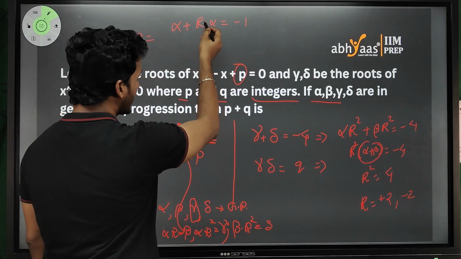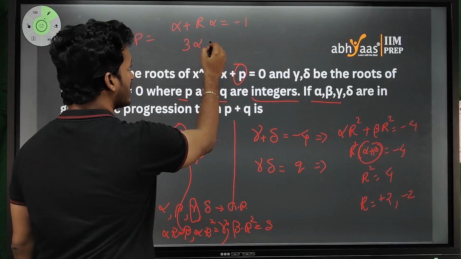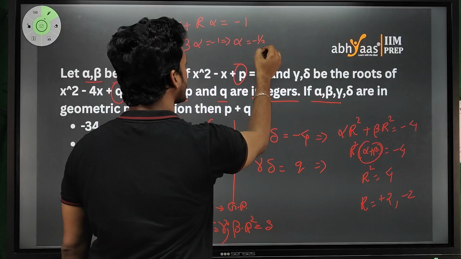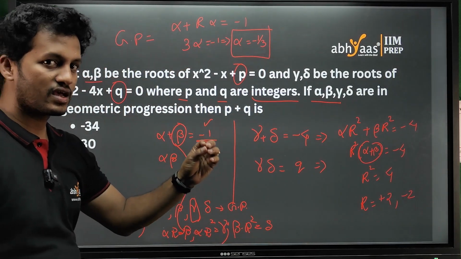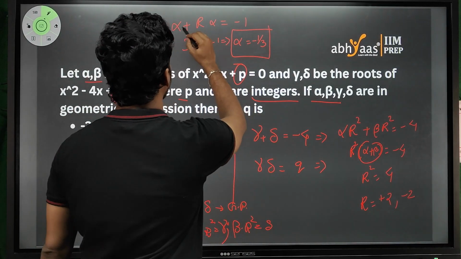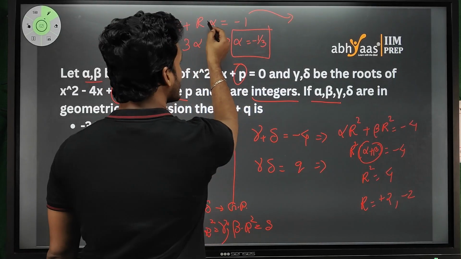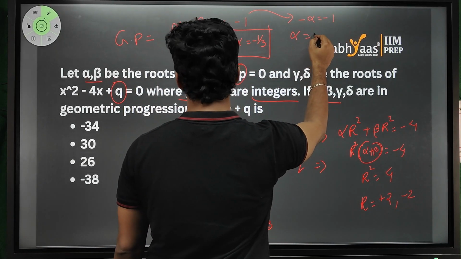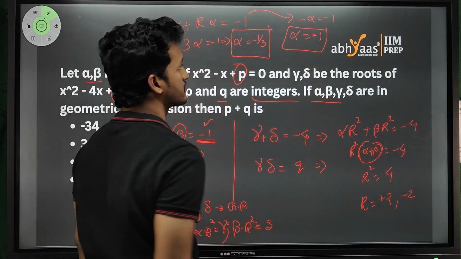So if I take the value of R as plus 2, it will be 3 alpha equal to minus 1. That means alpha value is minus 1 by 3. Okay, that is the value of alpha if R is 2. What if R is minus 2? The same case. If R is minus 2, this will be alpha minus 2 alpha. That means minus alpha is equal to minus 1. Alpha equal to minus 1. Sorry, alpha equal to 1.